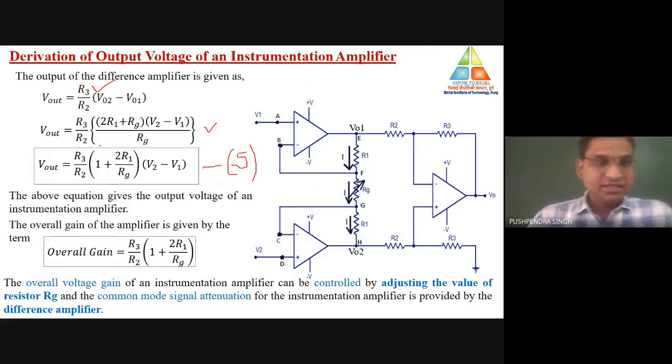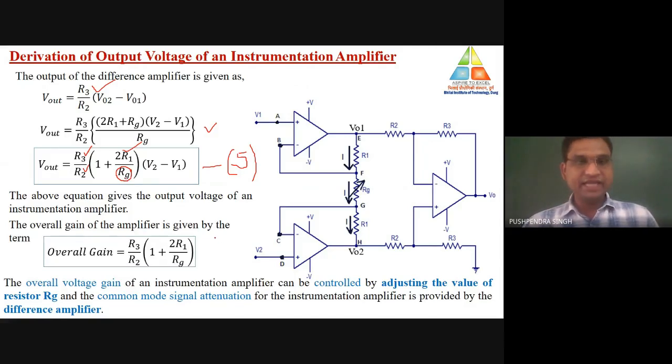In this particular equation, the value of R3 is fixed, R2 is fixed, R1 is fixed. That means the only variable parameter is Rg. So by varying the value of Rg, we may change the value of output. That means there is a one knob facility, one knob control for adjusting the value of output. We may say that by only changing the value of Rg, we may change the value of output in the case of the instrumentation amplifier.